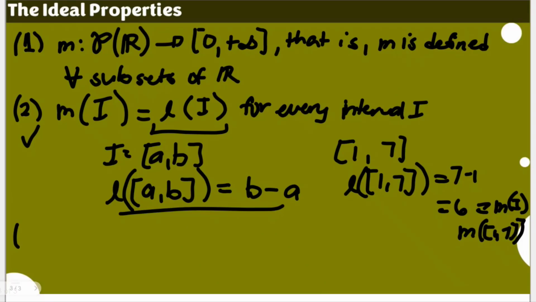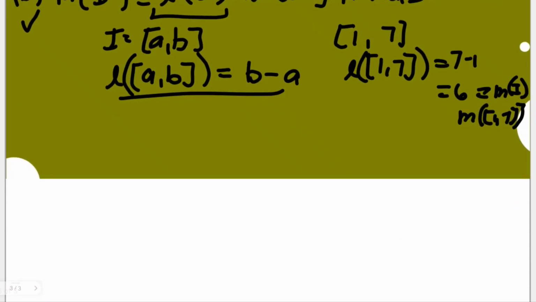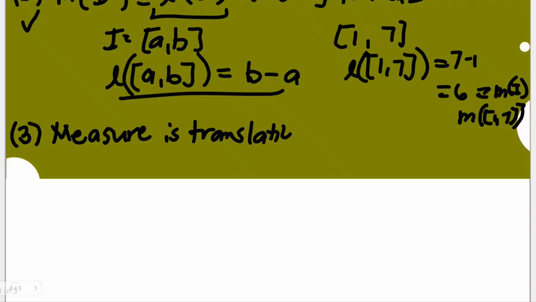The third property, of course, is not important if either of the first two is not satisfied. But if the first two are satisfied, the measure should be translation invariant.